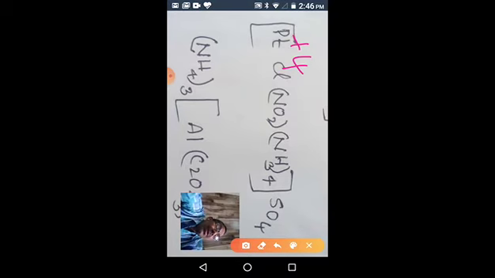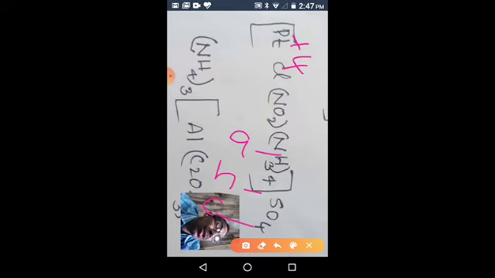So this is now clear. Three types of ligands: one is chlorido, chloro, one is nitro, one is amine. Chlorido and nitro are negative ligands, amine is a neutral ligand. While giving the name of the coordination compound, as per one of the IUPAC rules, irrespective of the charge, we have to follow alphabetical order of the ligands. So we have amine, A comes first, nitro, N comes, chloro, C comes. So as per the rule, first you have to say amine, then chloro, then nitro.